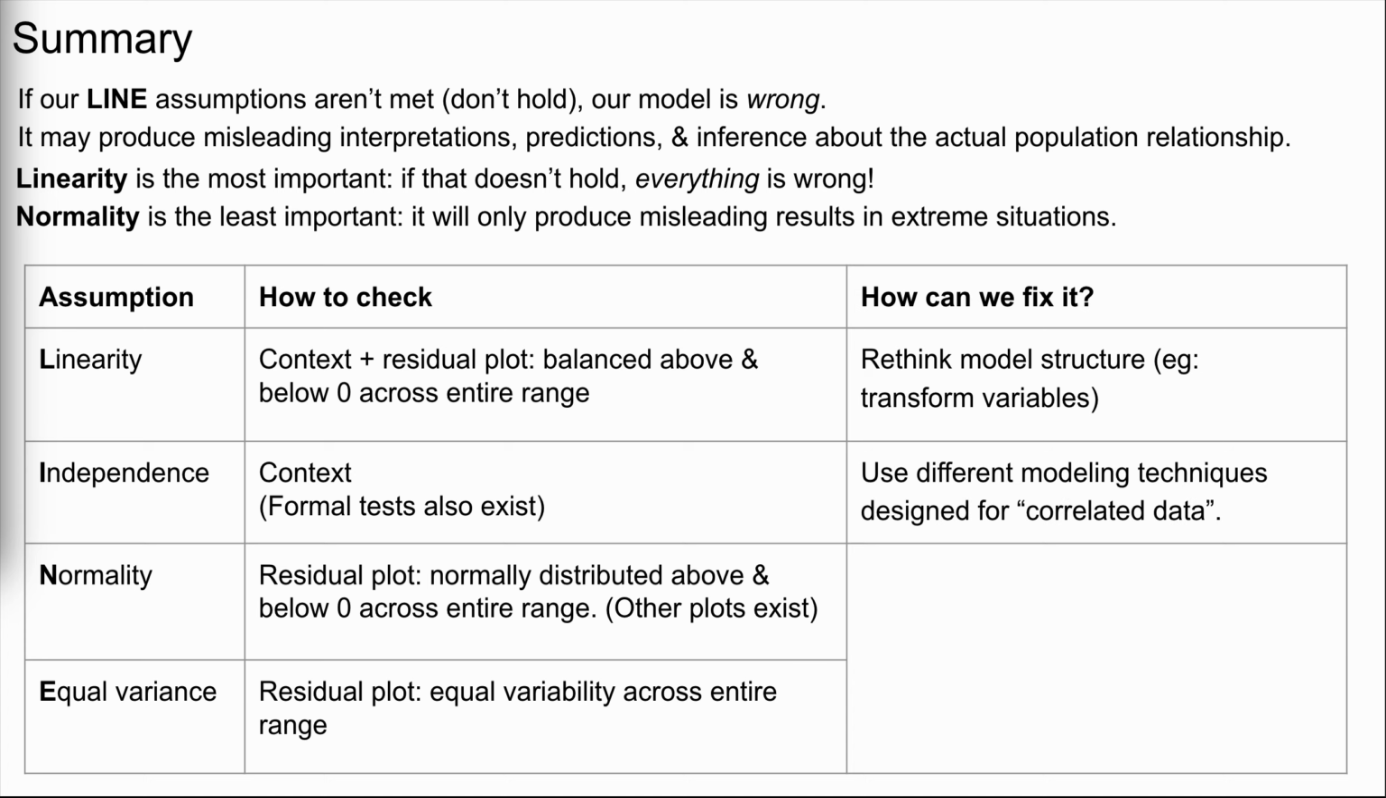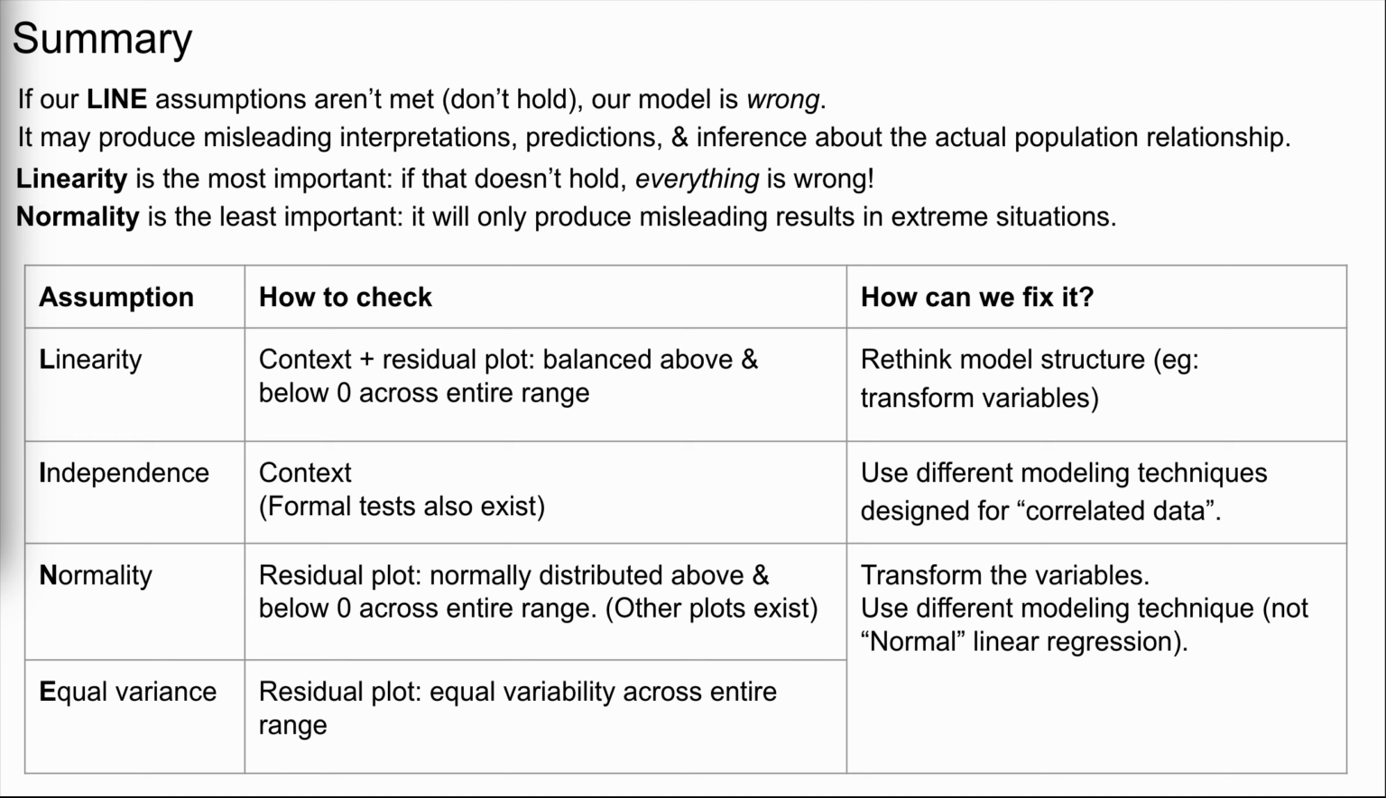If independence is violated, we can seek out different modeling techniques that are designed for correlated data. We will not get into such techniques this semester, but examples include multi-level, time series, and spatial models. Finally, if our model violates the normality or equal variance assumptions, we might be able to transform our variables. And when that doesn't work, we might seek out different modeling techniques. For example, though we won't get into them this semester, options exist beyond the normal linear regression models.